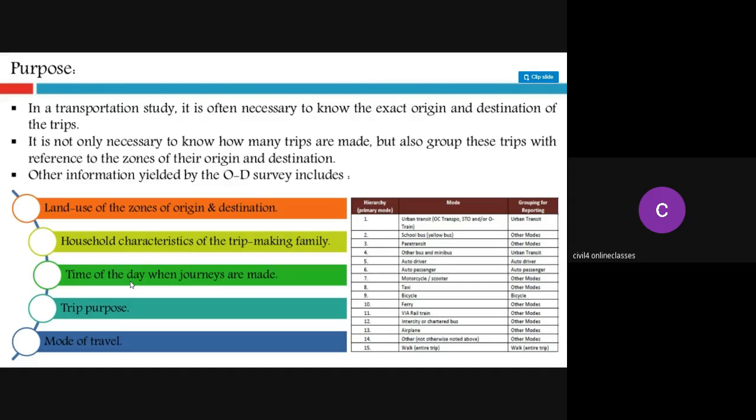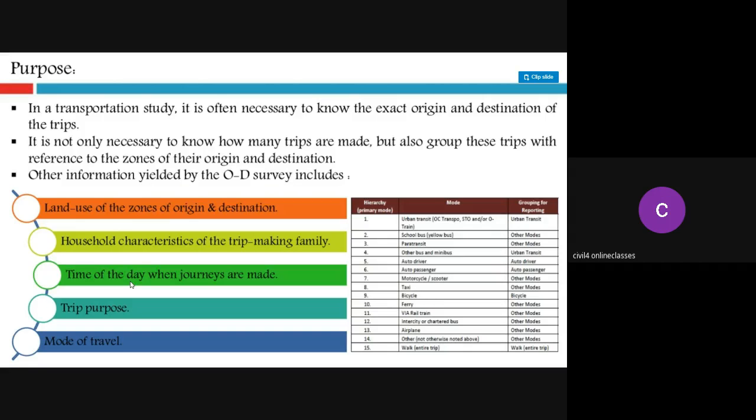So origin and destination means, for example, if more people are traveling from a particular place to another place, and the number of city buses or government RTC buses is very low in that area, after this survey they will propose that these need to be increased. So the government will try to increase the number of trips in that area and increase the bus facility. That is the purpose of this origin and destination survey. Not only this, it includes many other things.